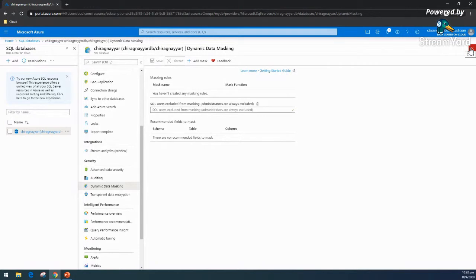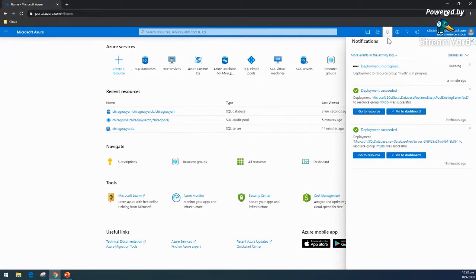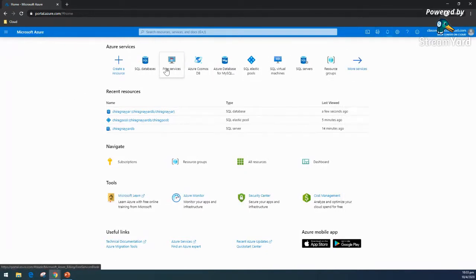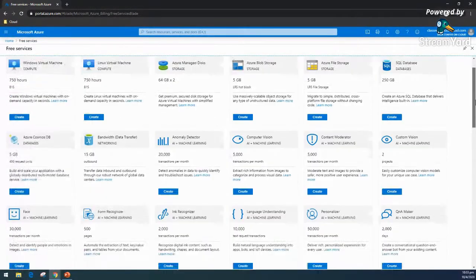If there is any question, guys, feel free to drop it in the comments, because we are going to end maybe in another 10 minutes. So this is the last demo which I want to show. So let's wait. Our Cosmos is getting ready, and once this deployment is ready, we will see what all the options are. Again, you can explore more about that. Few things are covered under free tier services, so feel free to explore it from your side, guys.